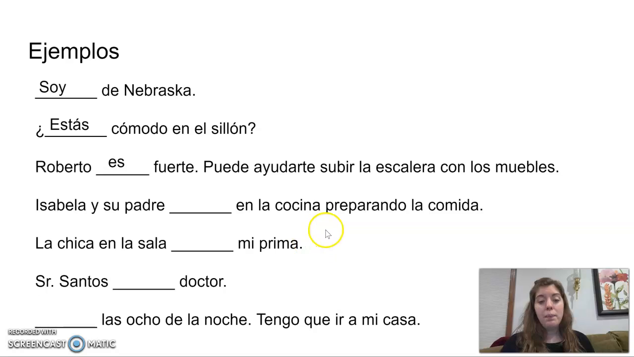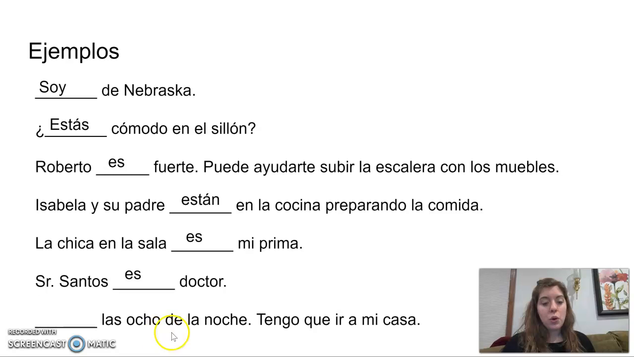Isabela y su padre en la cocina preparando la comida. Isabela y su padre están en la cocina. Ubicación otra vez. Están en la cocina preparando la comida. La chica en la sala, mi prima. La chica en la sala es mi prima. La chica en la sala, and we're trying to identify who is this girl. Es mi prima. Identificación. Señor Santos, doctor. Señor Santos es doctor. Es su profesión.